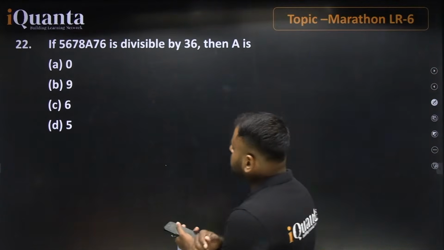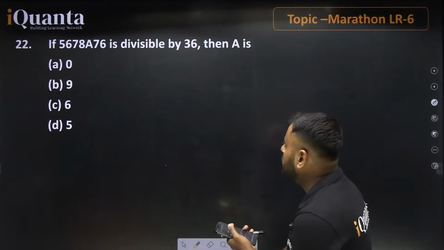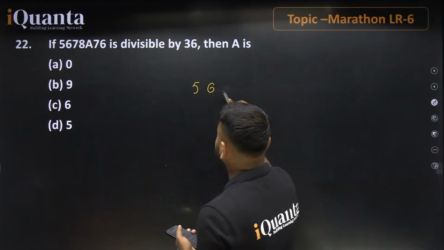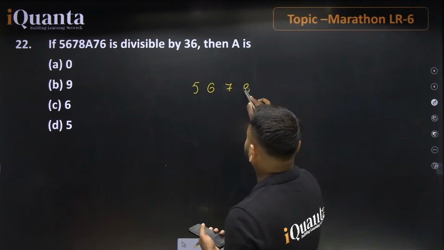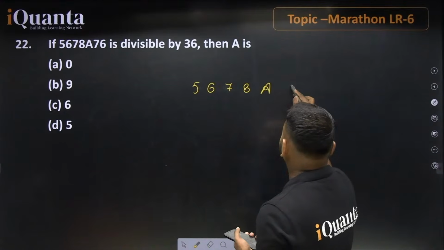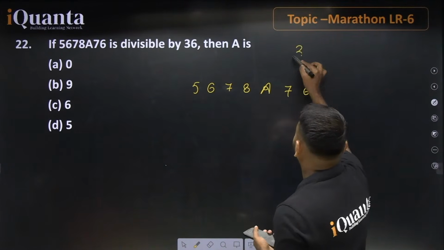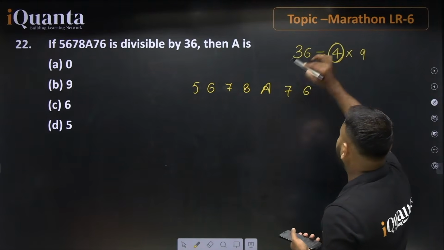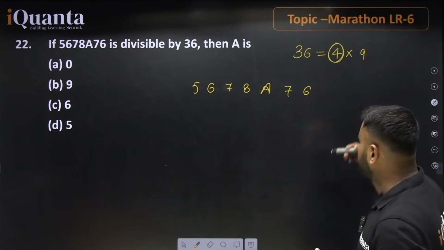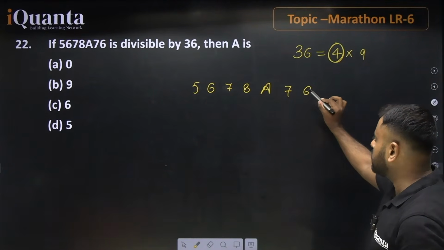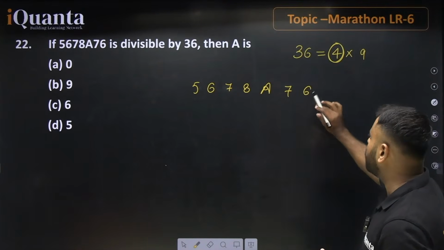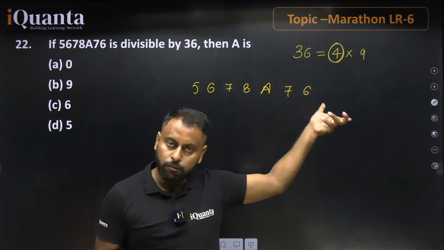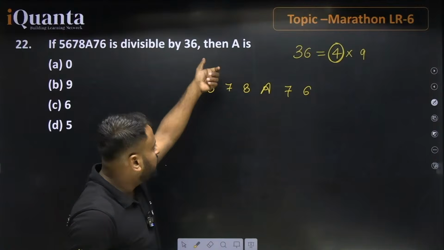Next question is 5678A76 is divisible by 36. All right. So here, I think this is an easy question for you guys. 5678A76. Guys, if breaking 36, we know that this is just made up of 4 and 9. So let's talk about the divisibility of 4. Last 2 digits must be divisible by 4. 4 9s are 36. It means that the last 2 digits are already divisible by 4. So this number already satisfies one of the divisibility conditions, that is 4.